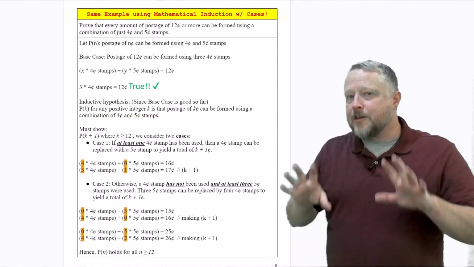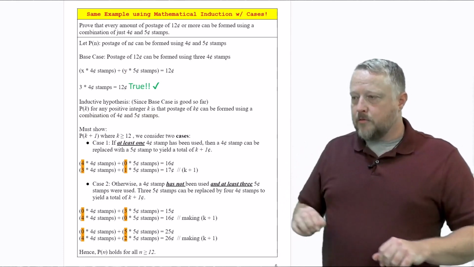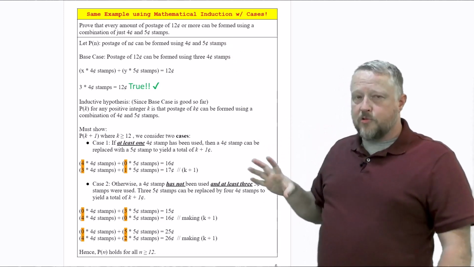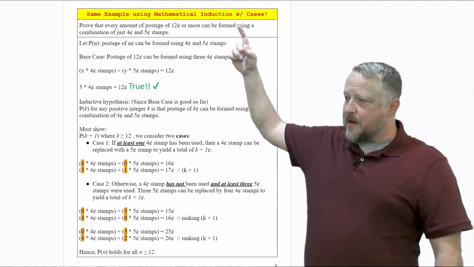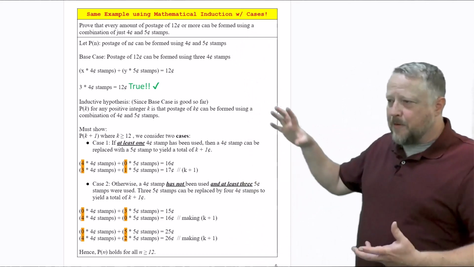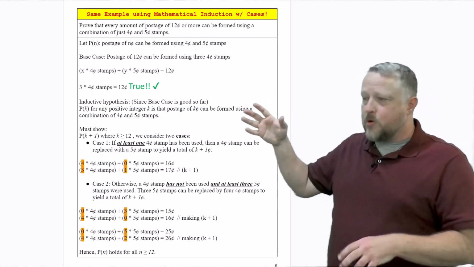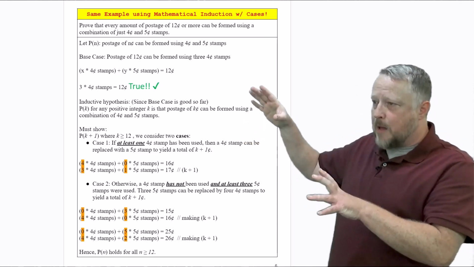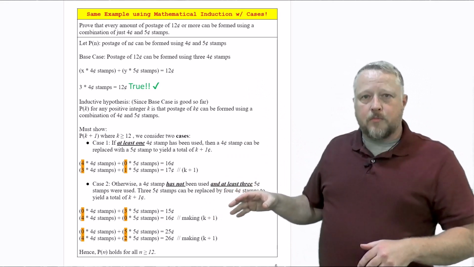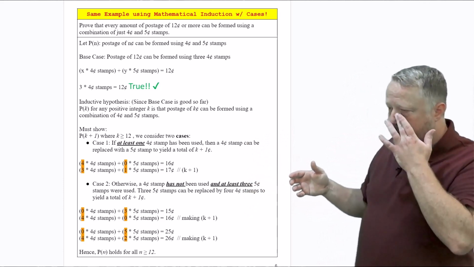This is not using strong induction yet. This is using mathematical induction, so this should look really familiar. And by the way, it's using mathematical induction with cases too. In the example I'm showing you here, I actually expanded a little bit more than what you see in the book. I'm going to show you the exact same problem done in strong induction in a moment, so we want to compare between the two of them, which we'll do in a second.